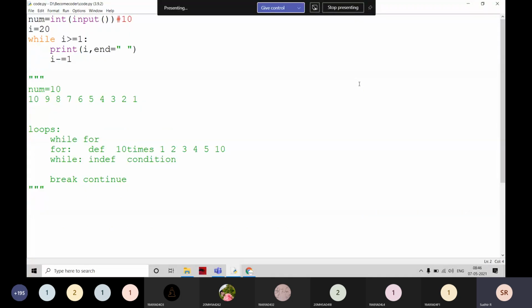Sir, i equal to num will do. You have to write here i equal to num. The students who are sending the program, that is the mistake. It is a very simple mistake, but here it is very costly. You have to understand where the mistake is. This is not a big mistake, sir, I know that, but it is a very, very big mistake.